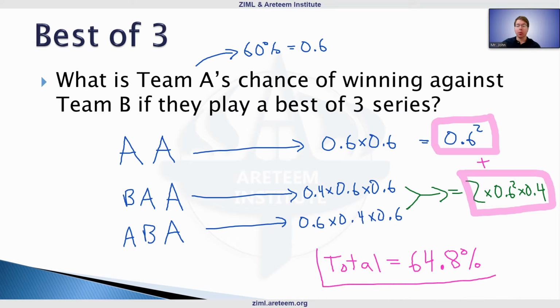So just want to point out a little bit that this is a 4.8% increase from before, almost 5% increase in this case. So by playing the best of 3 series, the better team has a higher chance of prevailing. Now this shouldn't surprise us, because the more games they play, in the sense, the less is going to random chance, right? So if A has a 60% chance of winning, the more times you actually play, more often than not, they're going to win. And so on average, they're winning more of the games.